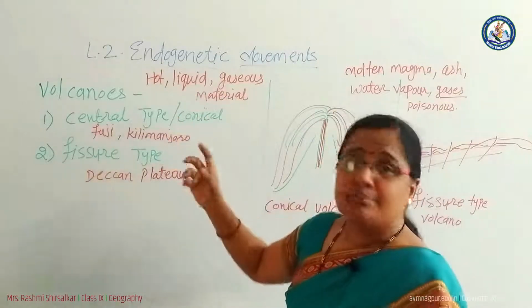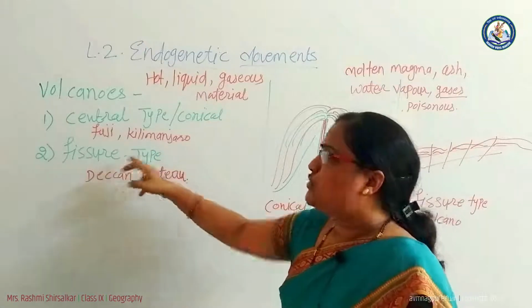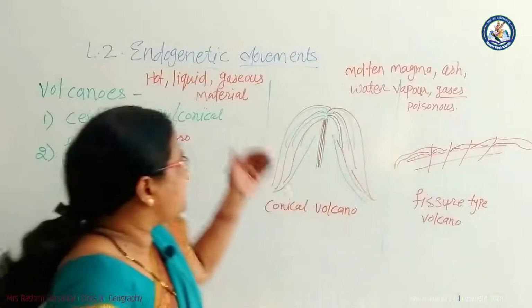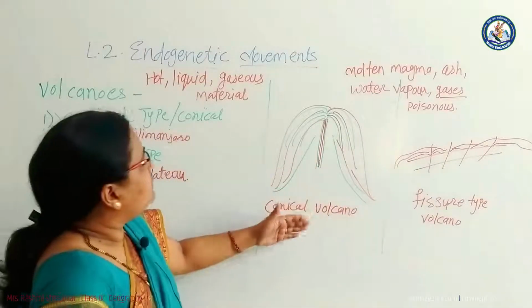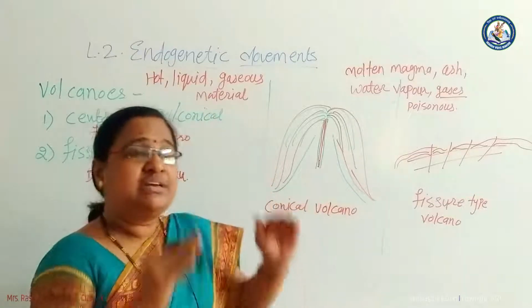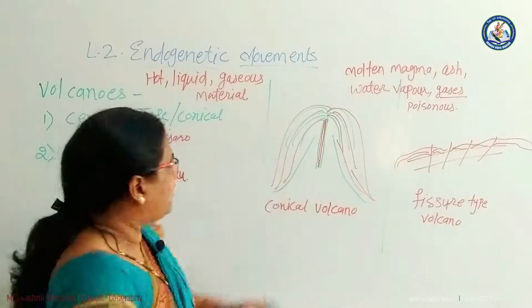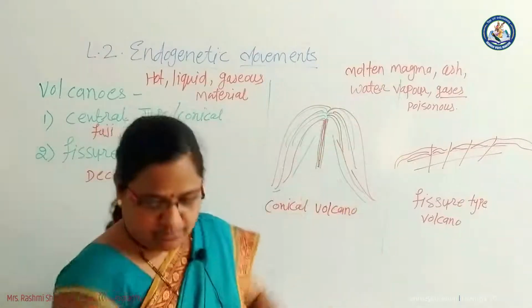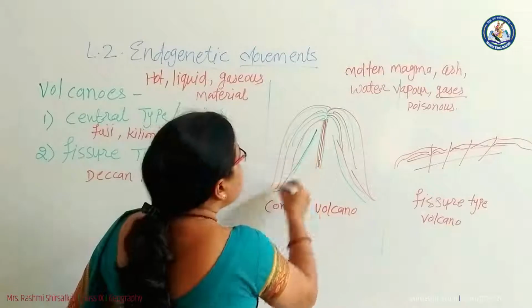First one is central type, that is conical, and fissure type, that is on the plane surface. First one, we have to study central type. Here is a diagram that shows conical volcano. Conical, that cone word shows the shape of the volcano. Here it's a shape of the mountain, that it's just a shape.